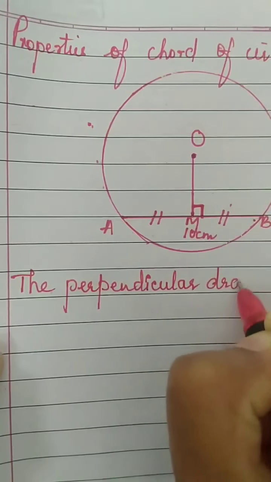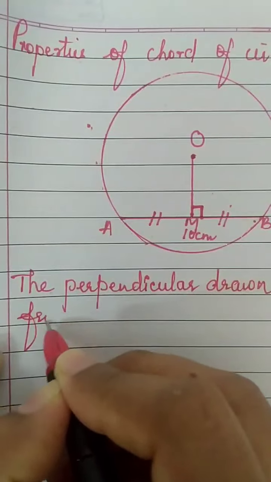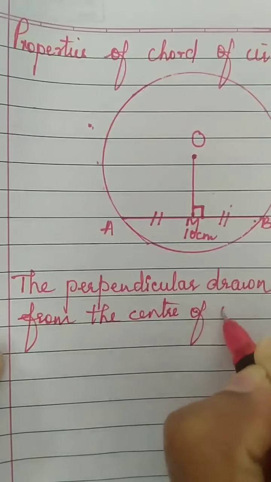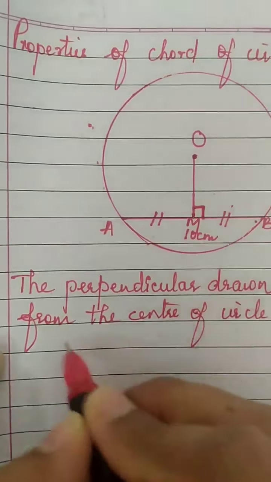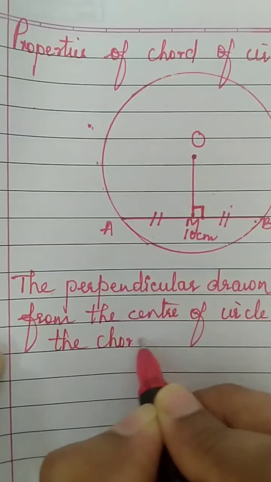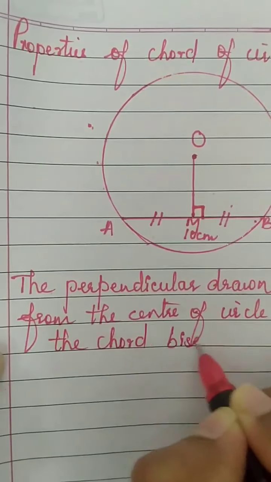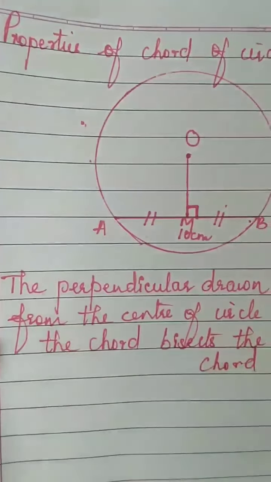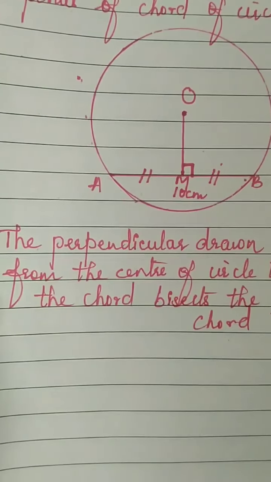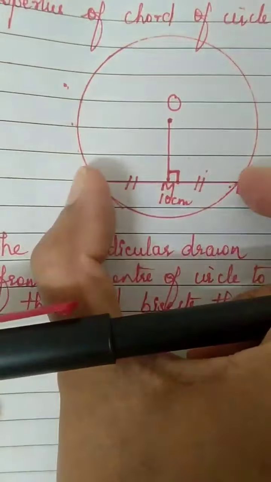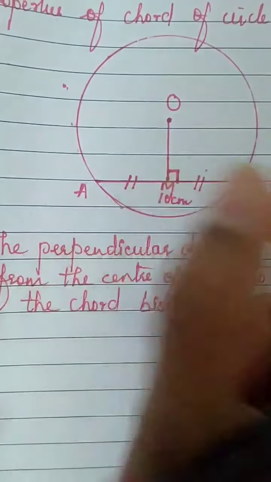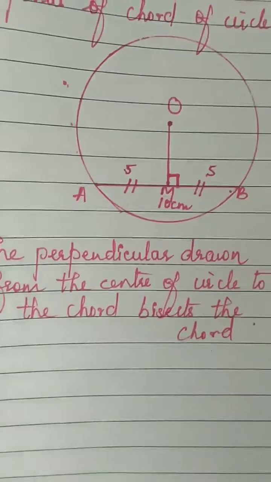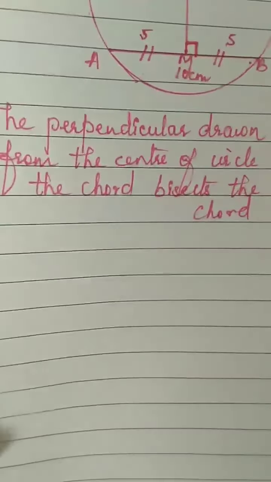Drawn, repeat with me, the perpendicular drawn from the center of the circle to the chord, from the center of the circle to the chord, bisects the chord. The perpendicular drawn from the center of the circle to the chord bisects the chord. So if the chord is of 10 centimeter, how much will be AM and MB? 10 divide equally. This will be 5 and this will be 5 centimeter. Understood? So that is the first property.